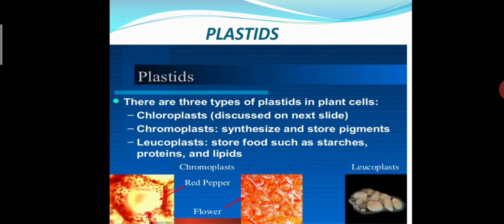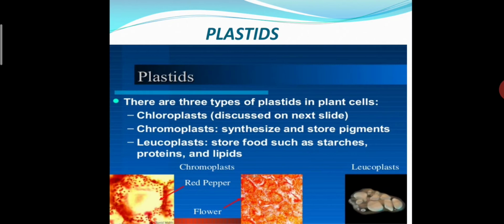Now the next is leucoplast. What is leucoplast? It stores food such as starch, protein and lipids. So leucoplast is one of those types of organelles in which they store their food, starch and proteins and lipids in them.